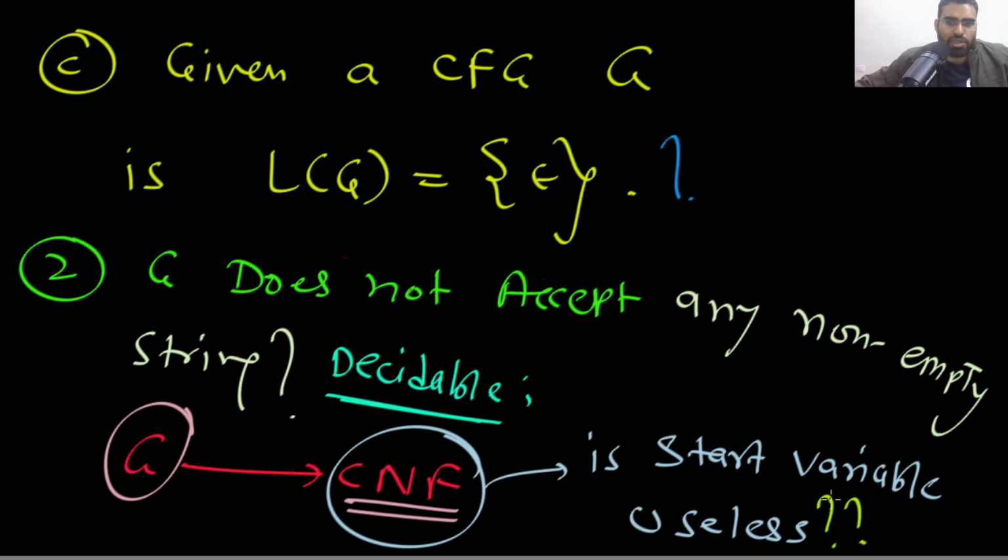If the start variable is useless, this is what we want. So here you need to check useless. Just check, is the start variable useless? This is what you have to check.